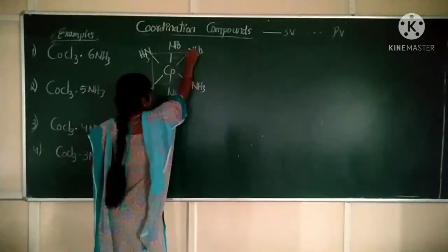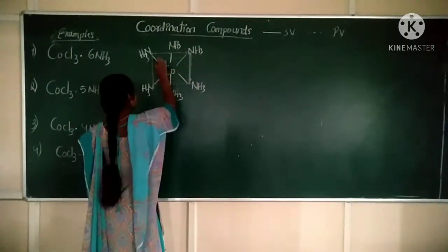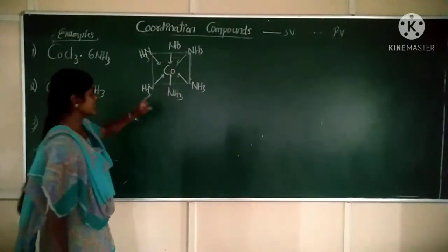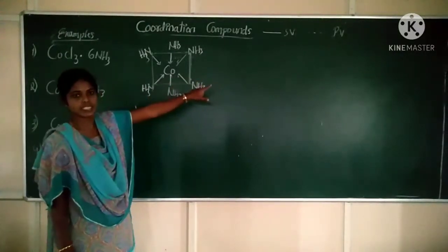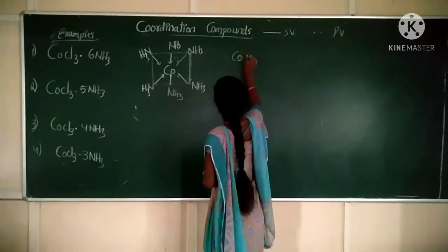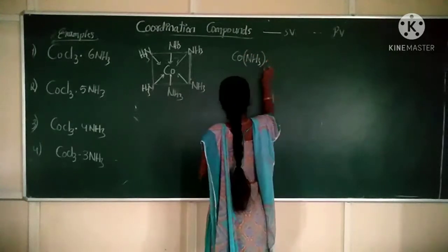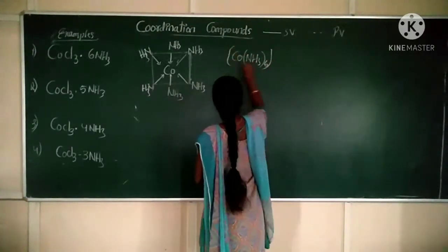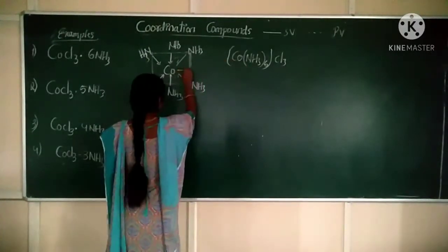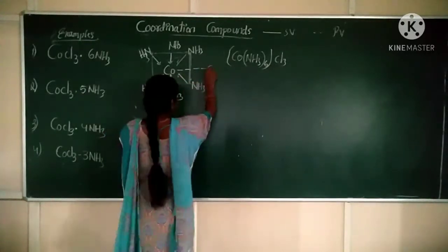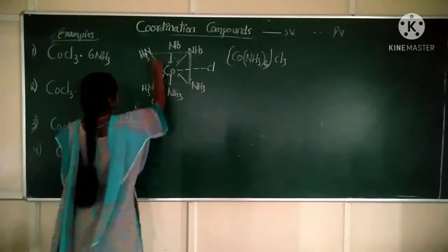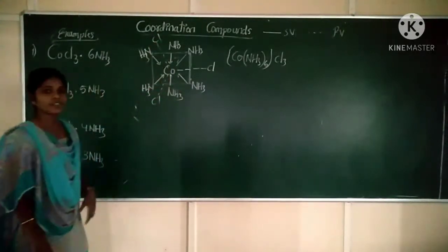Now these solid lines indicate secondary valency. The primary valency must be indicated by dashed or broken lines. Correct? Now we can write the complex: [Co(NH3)6]Cl3. So this is the coordination compound. Now the primary valency must be written by dotted lines. One here, one here, you can write anywhere. So this is the structure for the first compound.